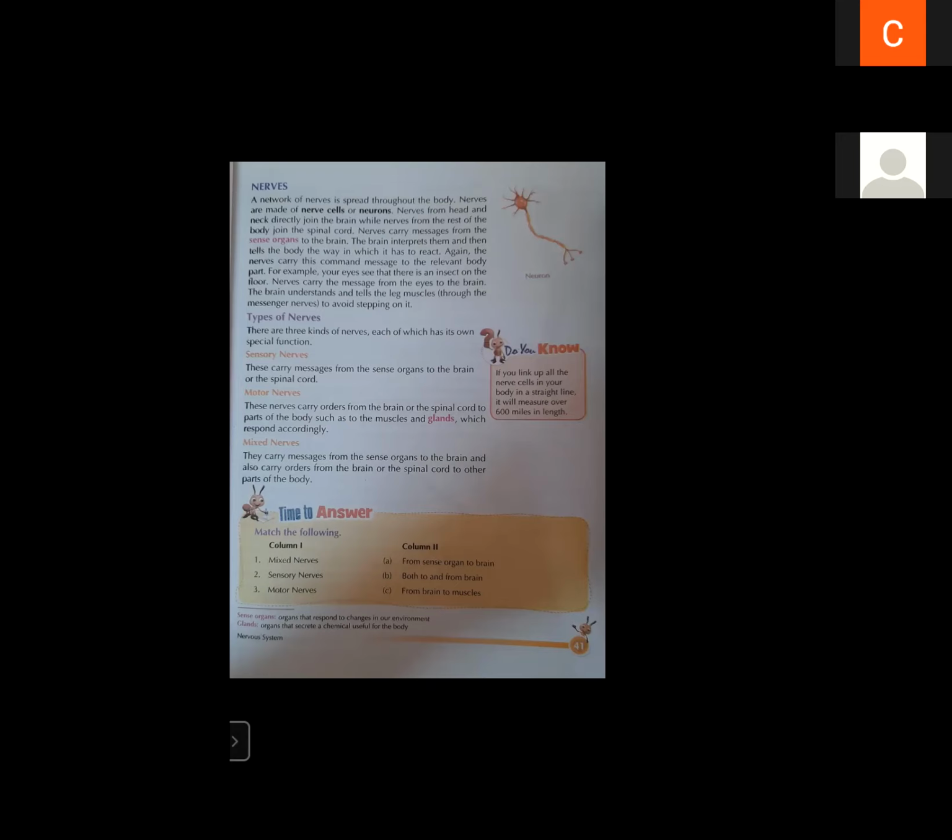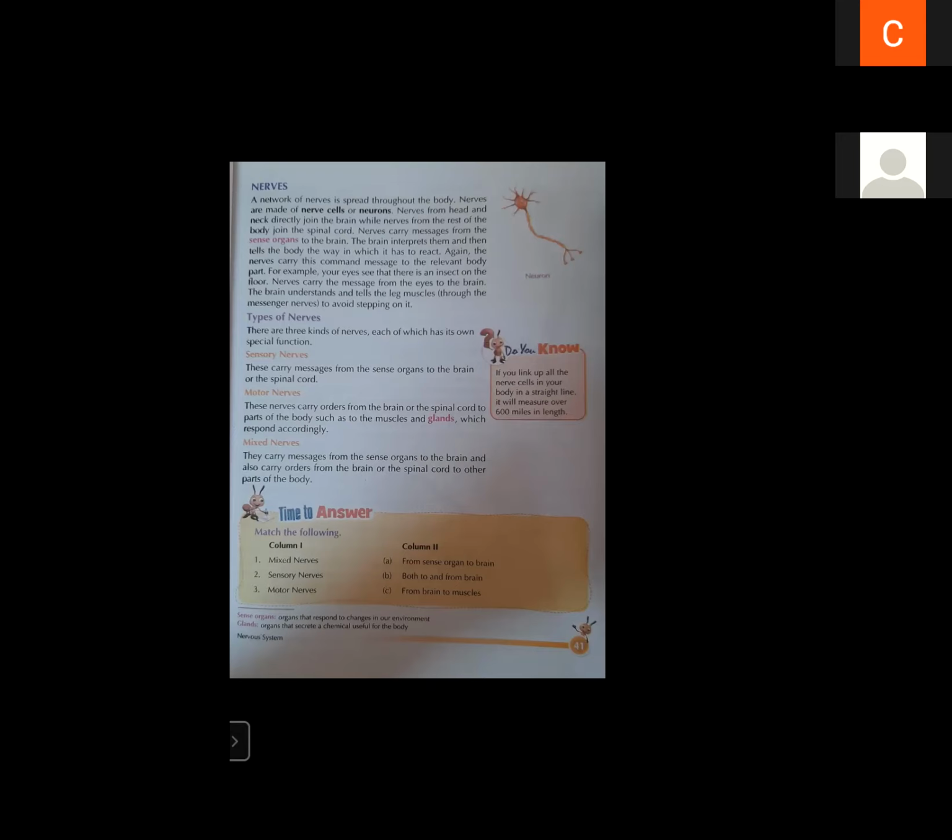Then what are the types of nerves? Three types of nerves are there: sensory nerves, motor nerves, and mixed nerves. What are sensory nerves? These carry message from sense organ to the brain. As the name suggests, sensory means from the sense organs. They carry message from the sense organ to the brain or to the spinal cord.